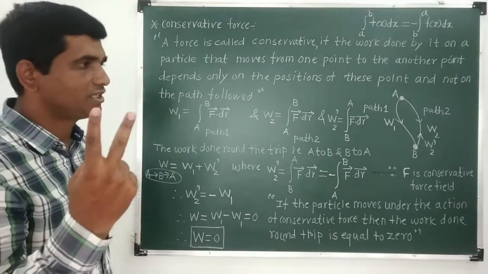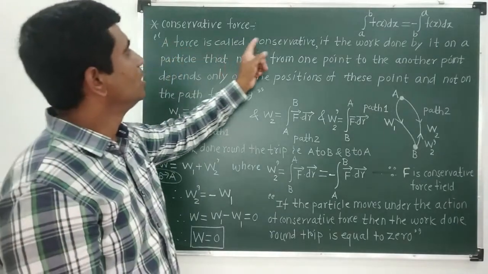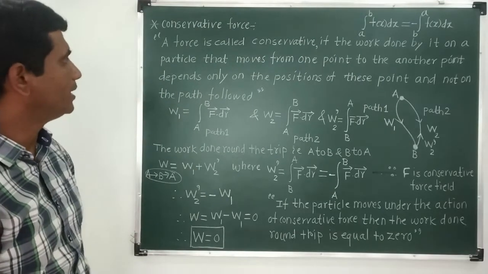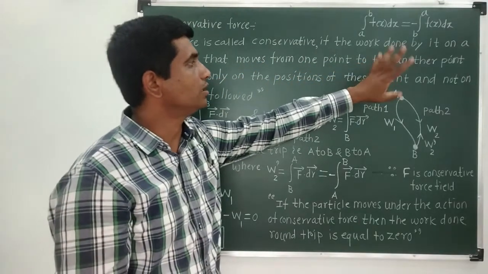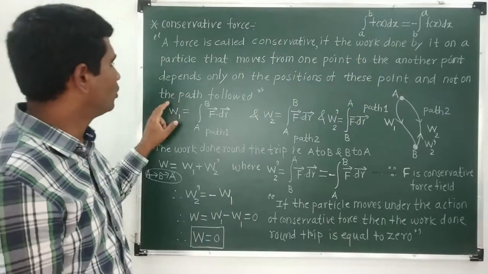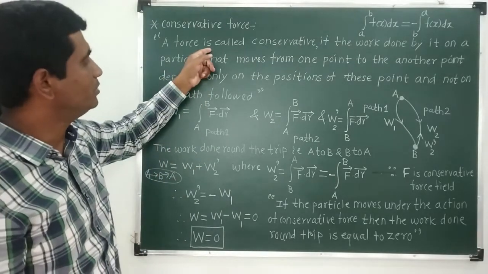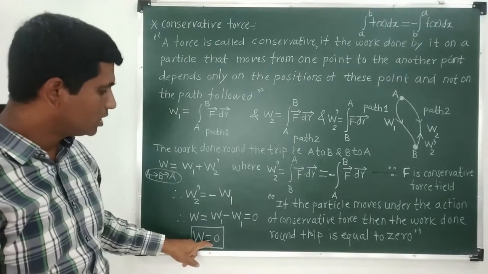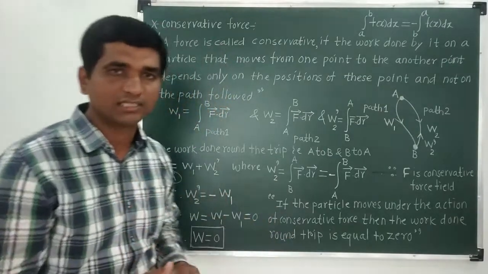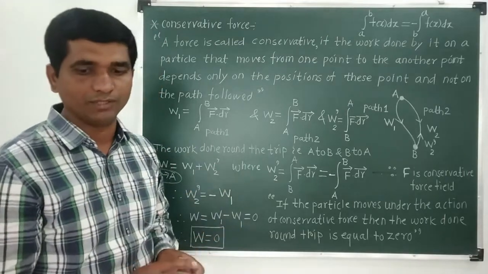So we have considered the two definitions of a conservative force field. One is that a force is called a conservative force field if the work done by it on a particle that moves from one point to another point depends only on the position of these points and not on the path followed. And the alternative definition, which we derived mathematically from this definition, is that the work done around the trip is equal to 0. So a conservative force field is that force field for which the work done around the trip is always 0.